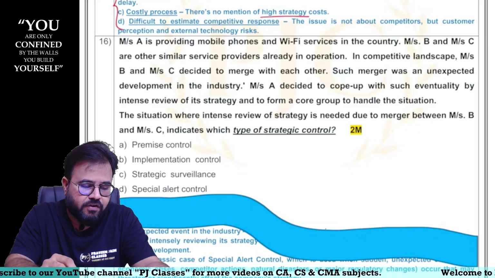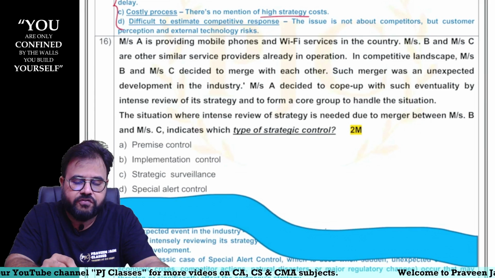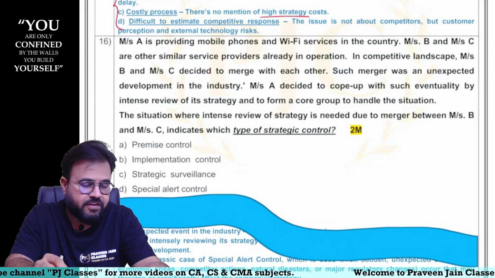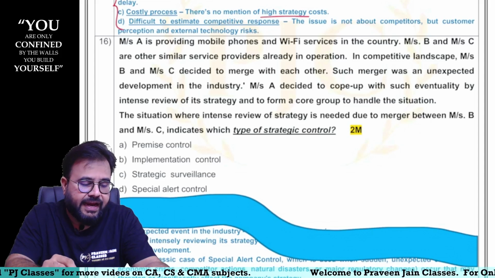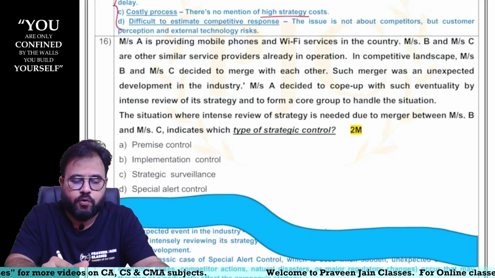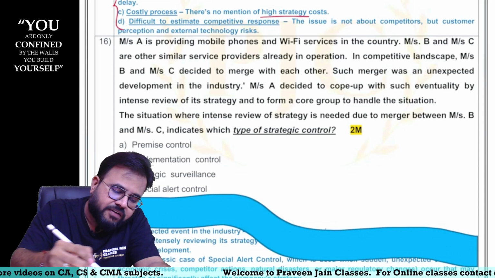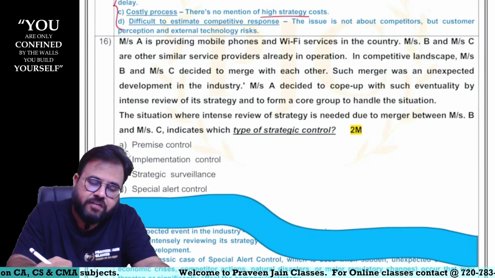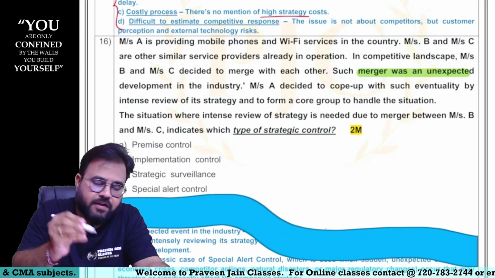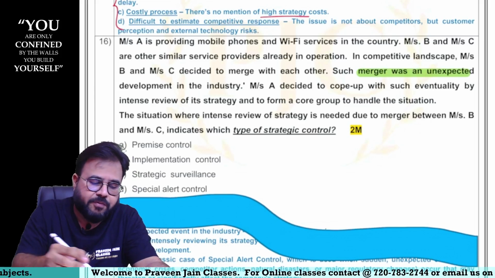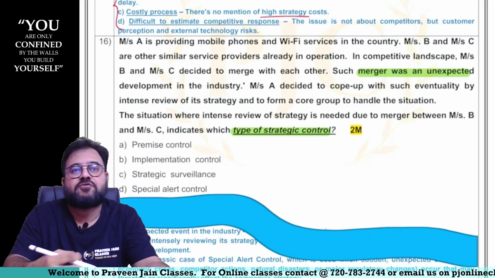The situation where intense review of strategy is needed due to merger between B and C indicates what type of strategic control, sir. So can I say this merger is expected merger or this merger is unexpected merger? So this merger is unexpected merger. And now we are talking about types of strategic control.